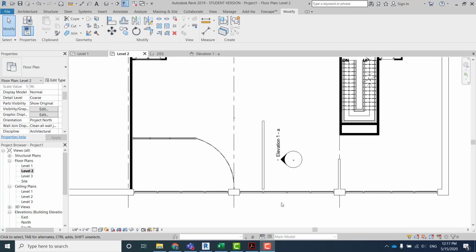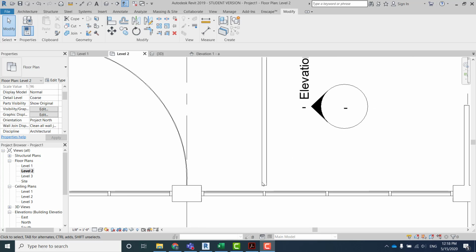Hello, in this video you will learn how to build an interior wall to the curtain wall mullion, because it has a little bit of an issue when you try to do that, so I will teach you how to address that issue. Okay, so in this one you can see there is a little bit of a gap, and you cannot really connect that. You cannot really attach the wall to the mullion.